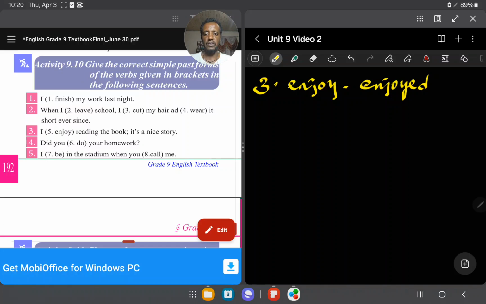Number 4. Did you dash your homework? I have just told you, when you get did at the beginning, the next action should be in present form.